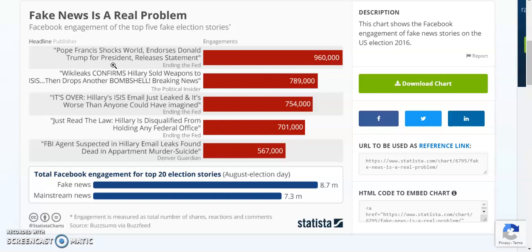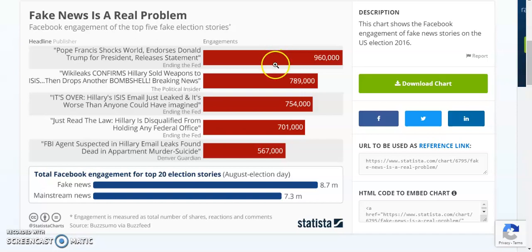The point is just that it didn't happen. And that matters. This was completely made up. And yet you see that almost 1 million people engaged with this story, not just saw it, but actually did something to interact with it. Who knows how many more people saw it, maybe read the headline, and maybe were influenced by it.